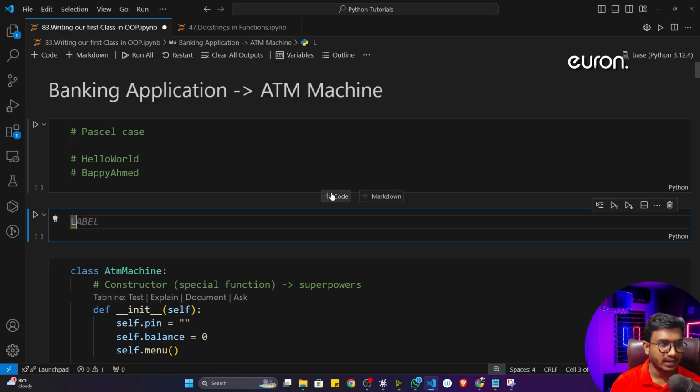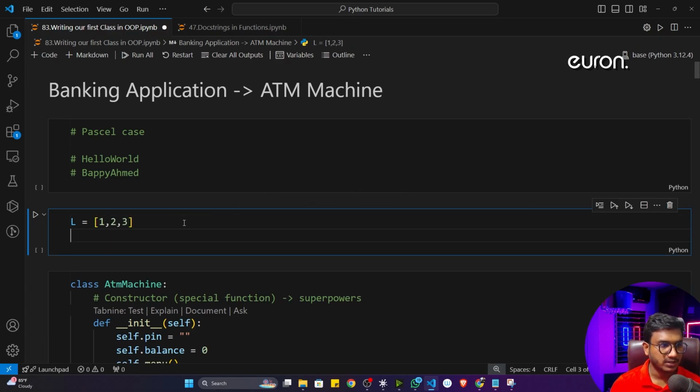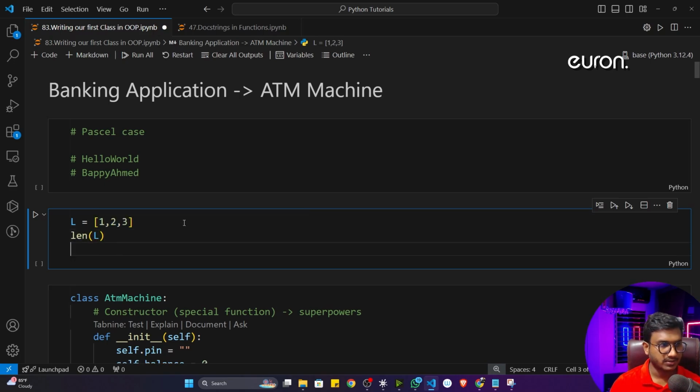Let's see, if I just write L is equal to, let's say, 1 2 3, and if I just write length of L, and if I just write L dot append, okay, L dot append, let's say 6. Now just let me know here which is the function and which one is the method. Just do the comment in the comment section. I'm not going to tell you the answer. Just let me know which one is the function and which one is the method.